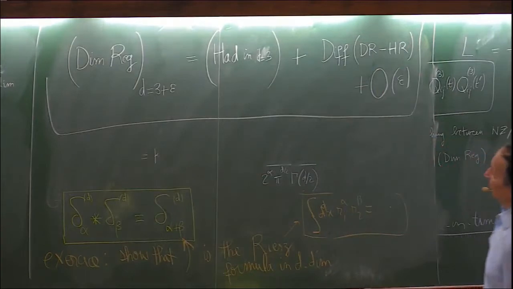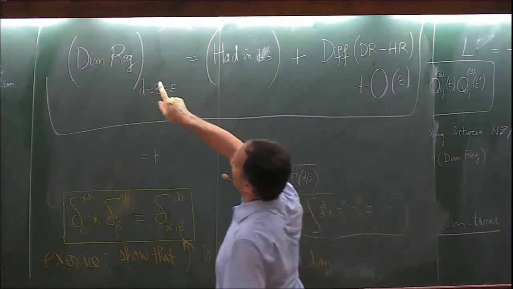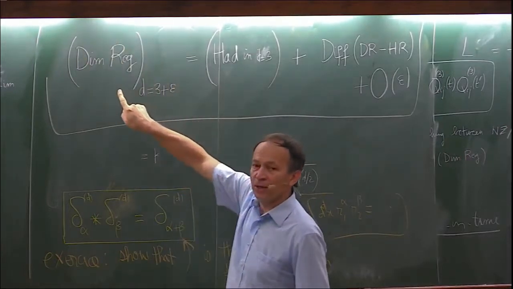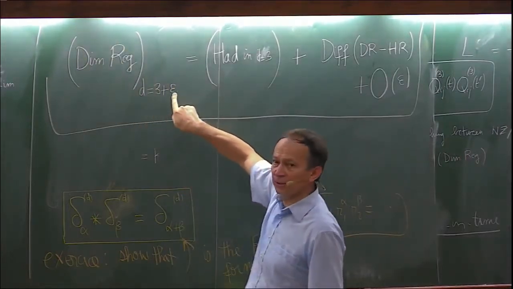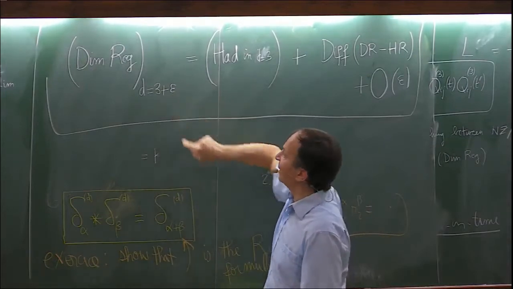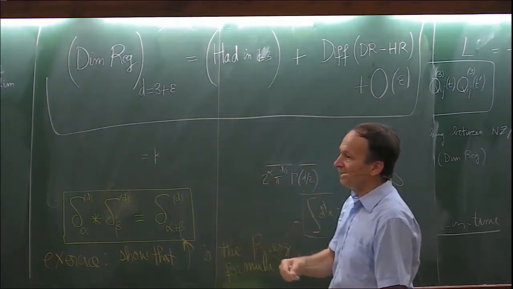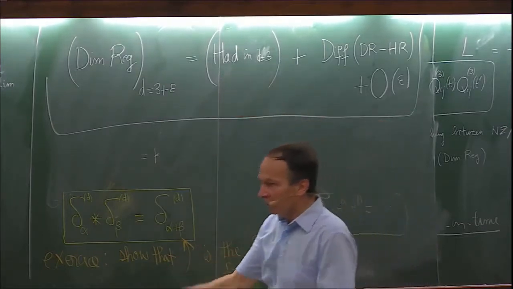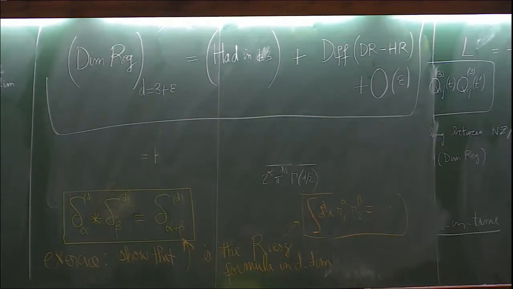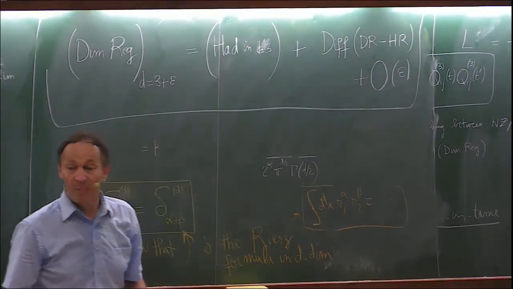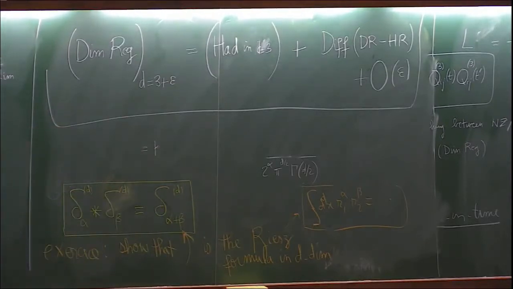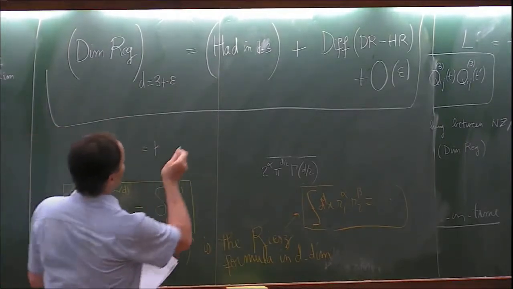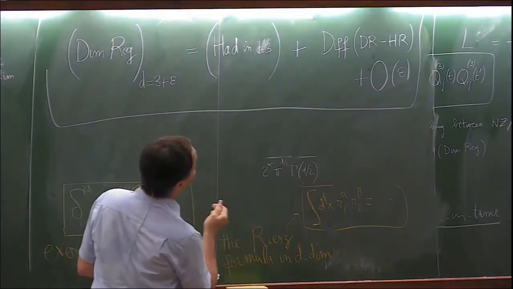So we have a precise way to connect the expansion of the result in d dimensions when epsilon tends to 0. In that limit, we know how to connect it in a precise way to the Hadamard regularization, and there is a whole machinery of formulas in the Hadamard regularization based on the so-called partie finie of Hadamard of some integrals. And to that, we know that we should add a difference